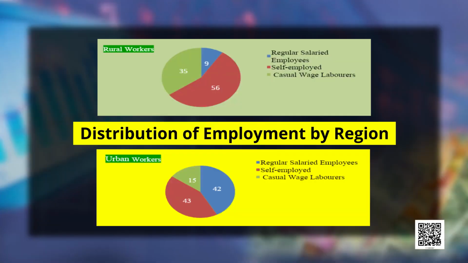You will be surprised to know that after the 1950s, the proportion of casual employees has increased in the total workforce. This phenomenon is known as casualization of the workforce. This is not good for India because the more casual employees there are in the workforce, the fewer people will get the benefits of social security or regular wages.